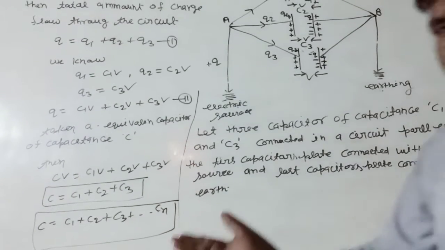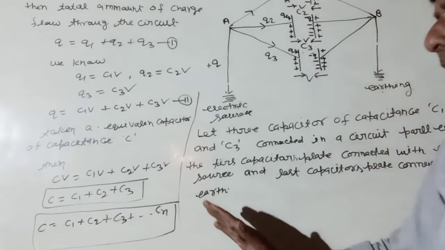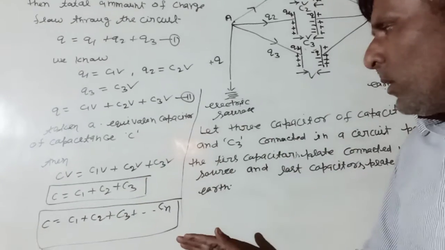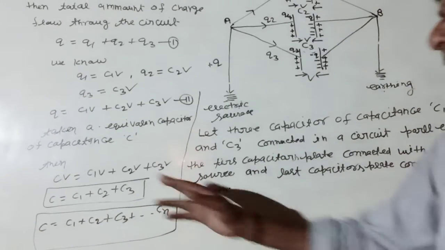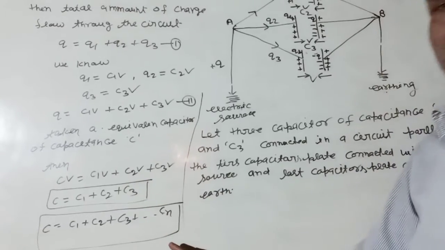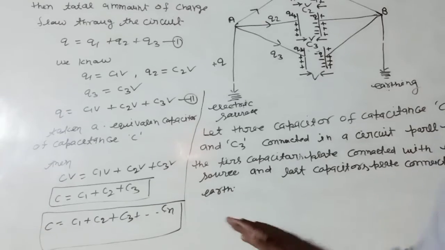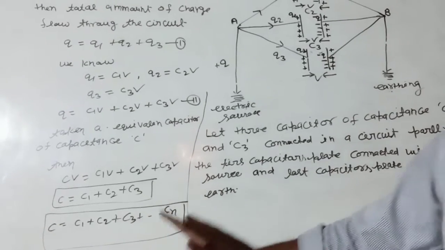In other words, we say that the total or equivalent capacitance of capacitors in parallel combination is equal to the algebraic sum of the capacitances of the individual capacitors connected in the circuit in parallel with each other.